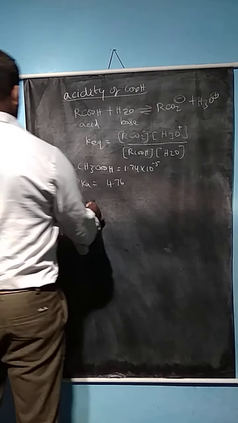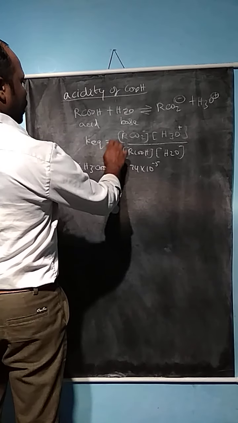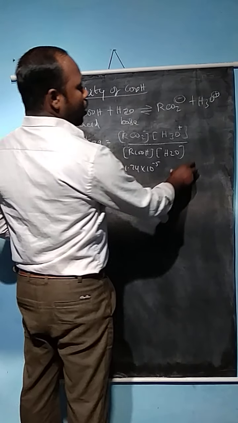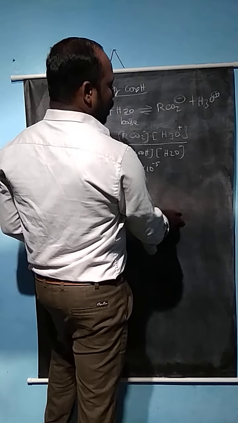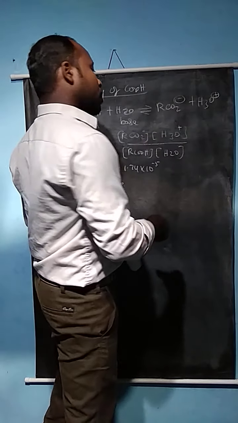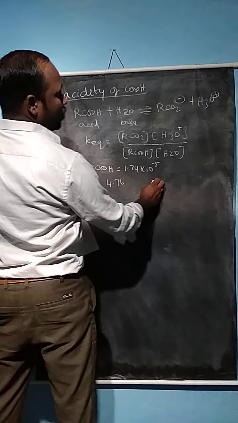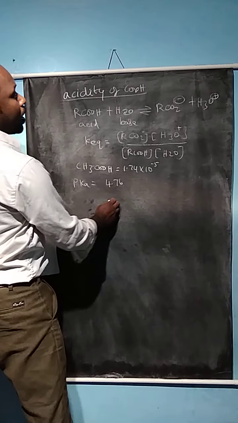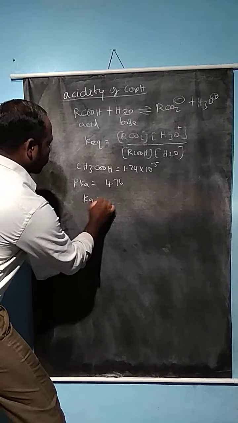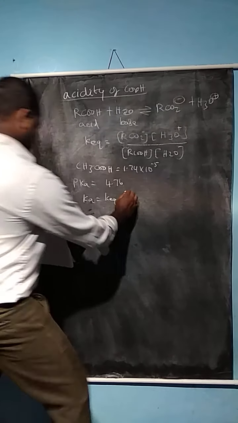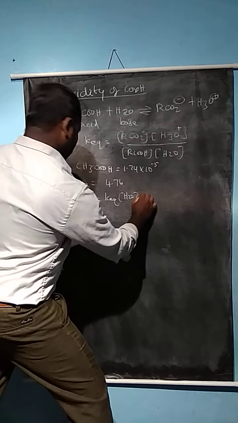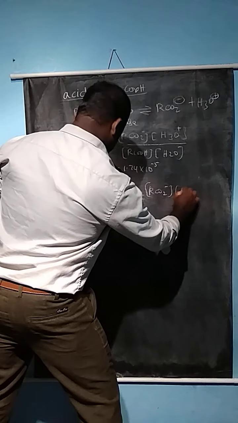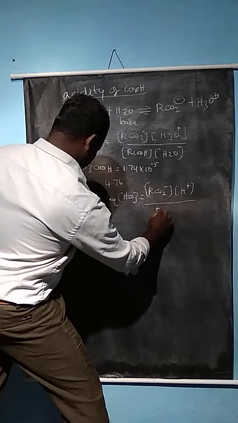Now we combine this equilibrium. Whenever the acid is dissolved in water, the concentration of water does not appreciably change, so it stays at 15.5 moles per liter. So we combine the K equilibrium and the ionization of acids in water. K ionization is equal to K equilibrium times the concentration of water, which is equal to [RCO2 minus] [H plus] divided by [RCOOH].